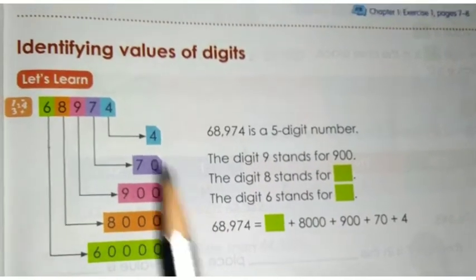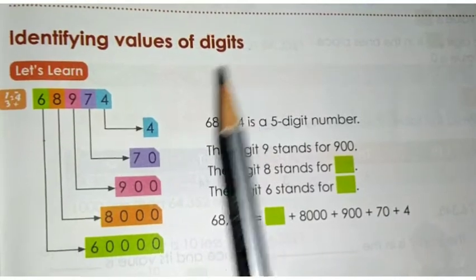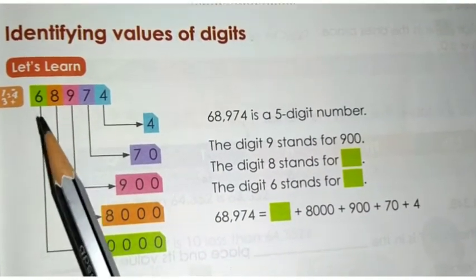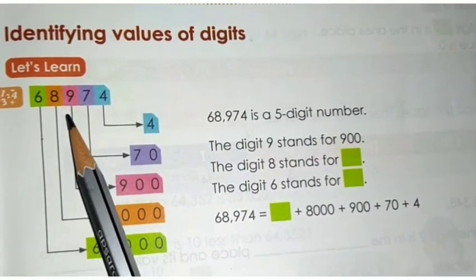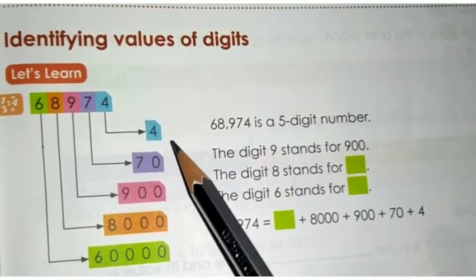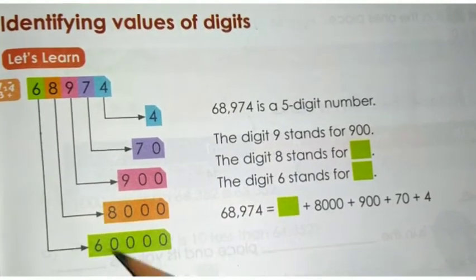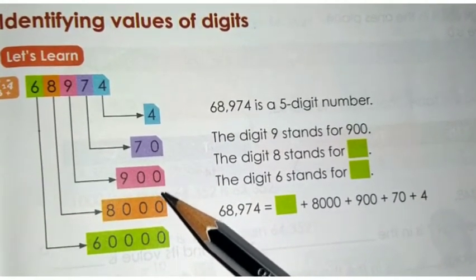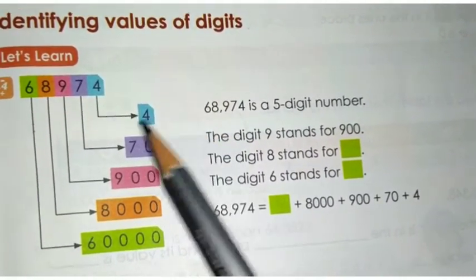Next topic is identifying values of digits. What number is given? 68,974. First you have to separate the given values using ones, tens, hundreds, thousands and 10,000s.